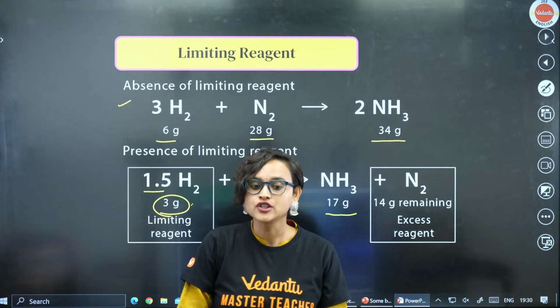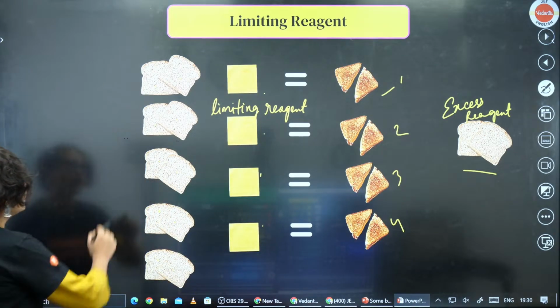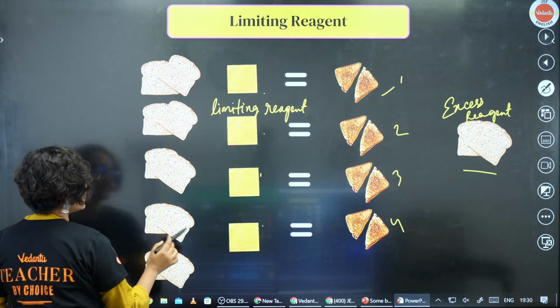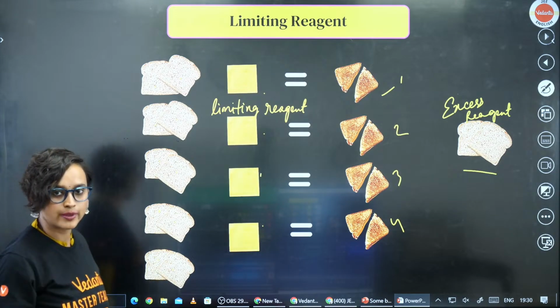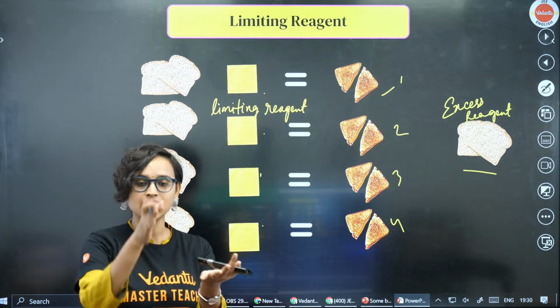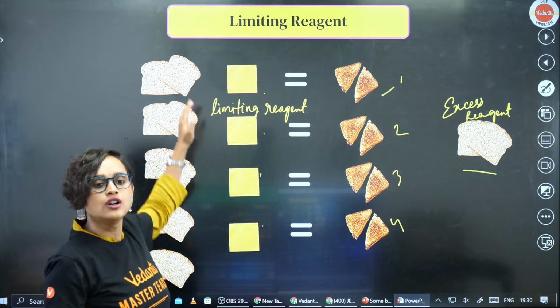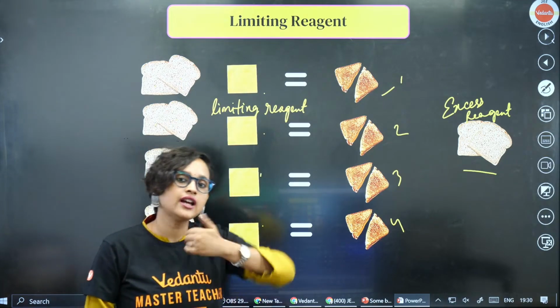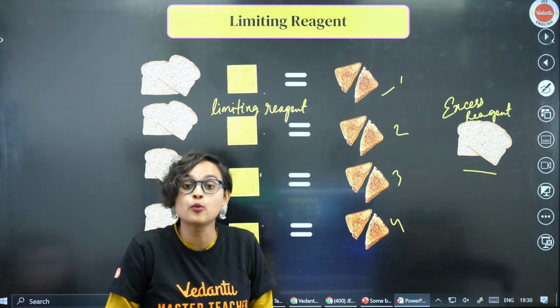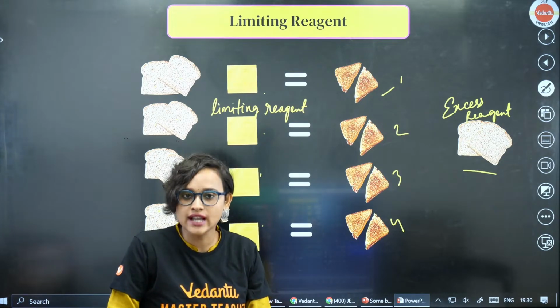Yes? Chakram, you did not understand. See, okay? I have 10 pieces of bread. And I have asked you to make sandwiches. For each sandwich, you will require 2 pieces of bread. And I have given you 4 slices of cheese, and I'm saying go crazy, make as many sandwiches you want, okay? But you were only able to make 4 sandwiches.